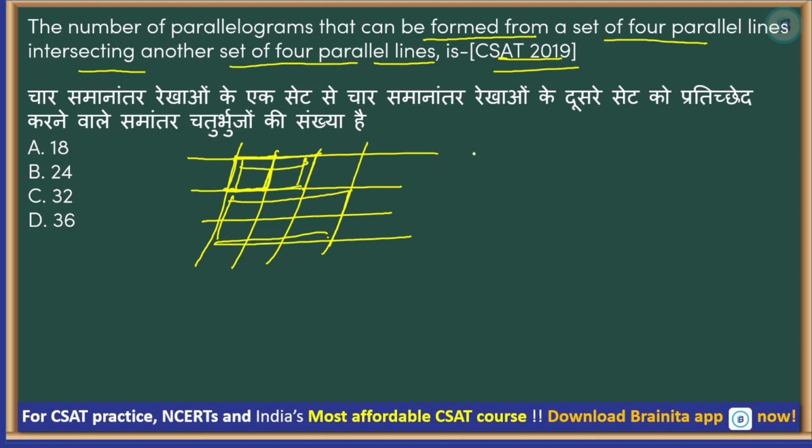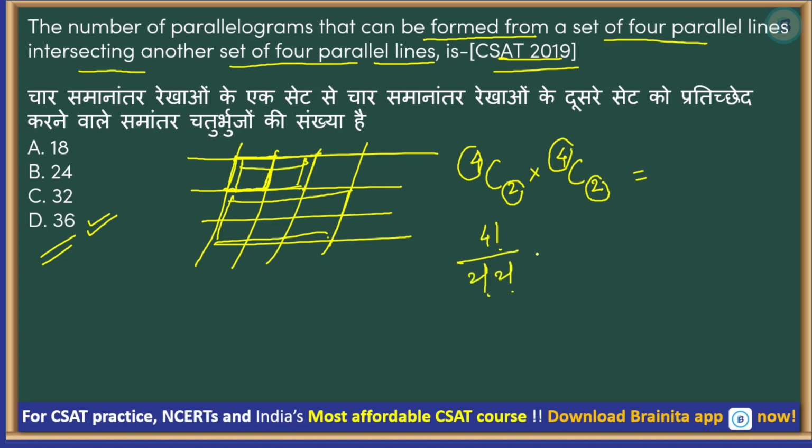So go back to that problem. If you don't know why I am doing this 4C2 into 4C2, you have 4 horizontal lines, out of which you have to select 2 to form a parallelogram. You have 4 vertical lines, not vertical, okay, but inclined or vertical or whatever, and then you have to select 2 of them, right? And we know that the answer is 36. 4 factorial by 2 factorial gives 6. So 6 into 6. Let us go to the next one.